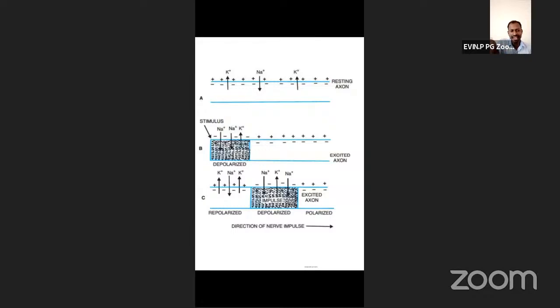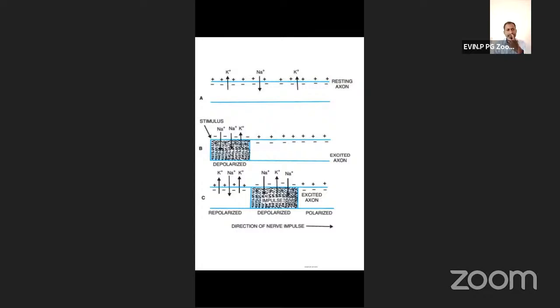The reason is entry of sodium ions. Now the membrane is permeable to sodium ions. Which part allows the sodium ions to enter the cell after applying the stimulus? Not the axolemma, but the sodium-potassium ionic channel.